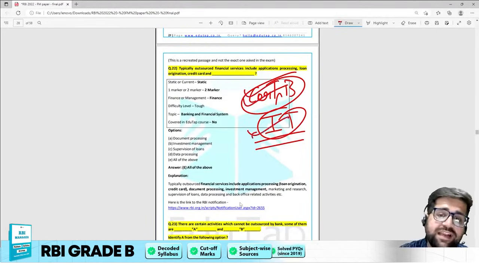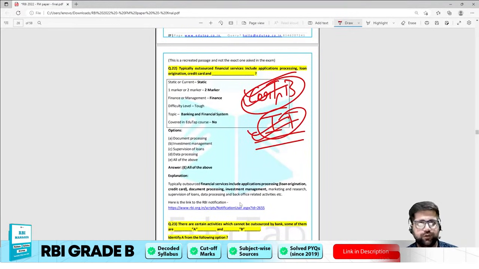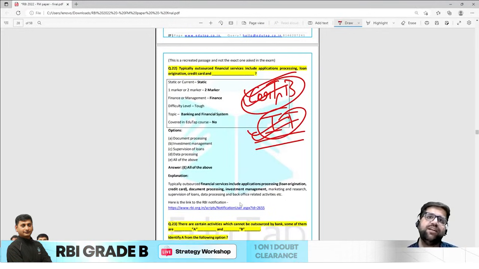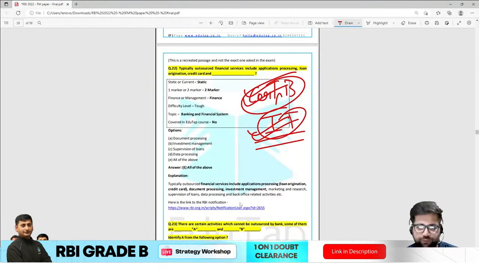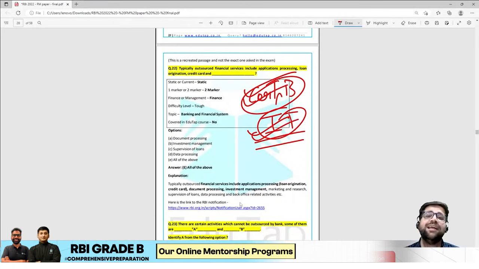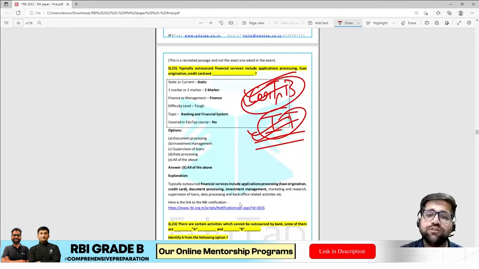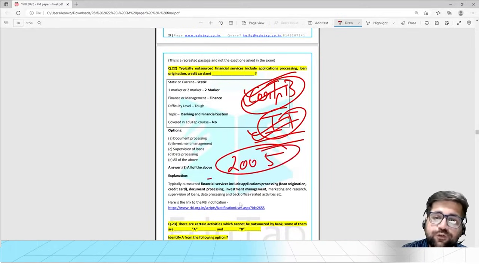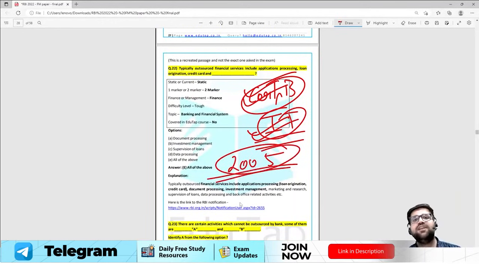Even to some extent IT, that is information technology, was in the news, because RBI said that you cannot just outsource your IT activities so easily. You have to make a periodic review as well. So being on the same lines, RBI used its, I would say, powers, and they dug out deep into their 2005 notification. So if you see outsourcing activities for banks, I'm talking about scheduled commercial banks over here.